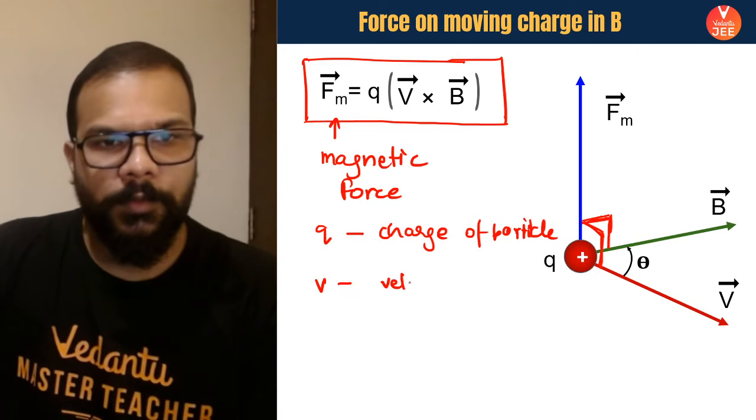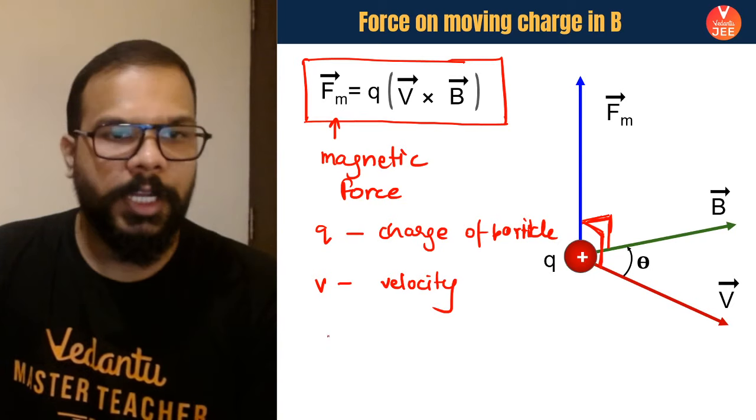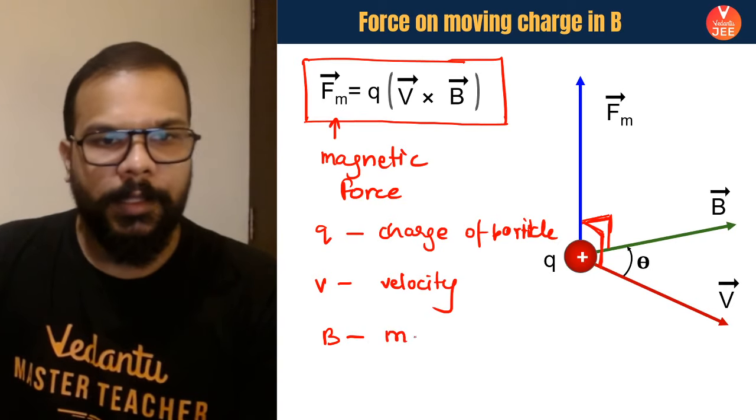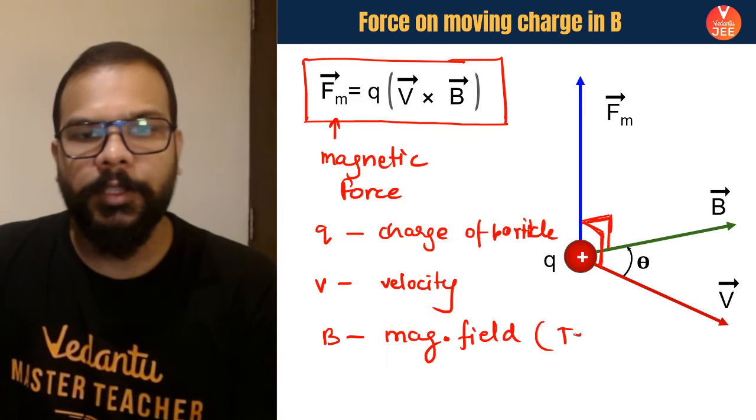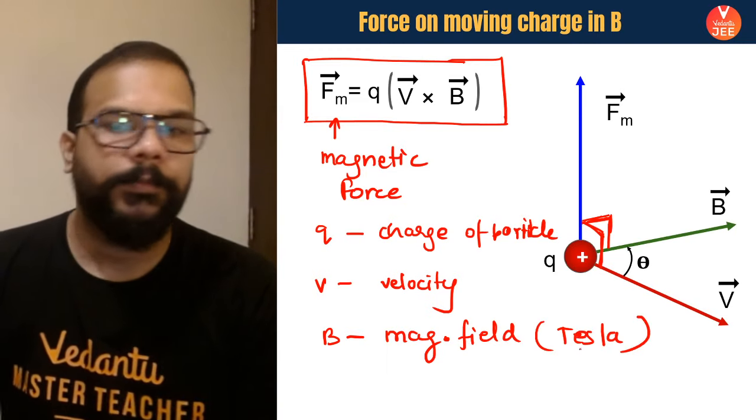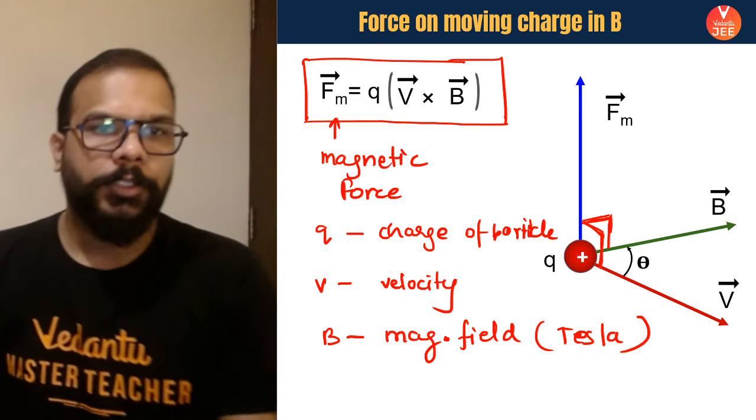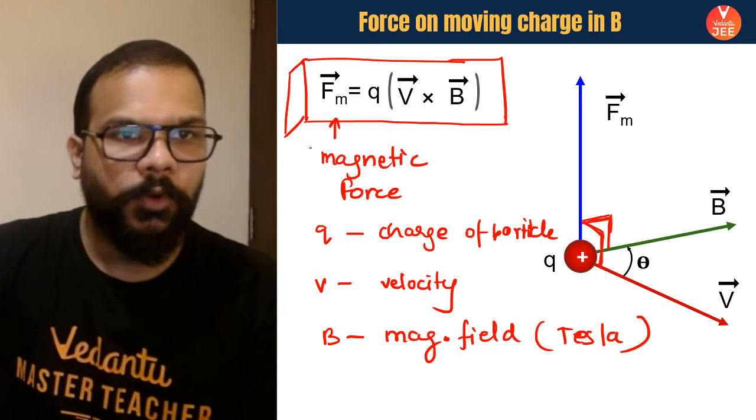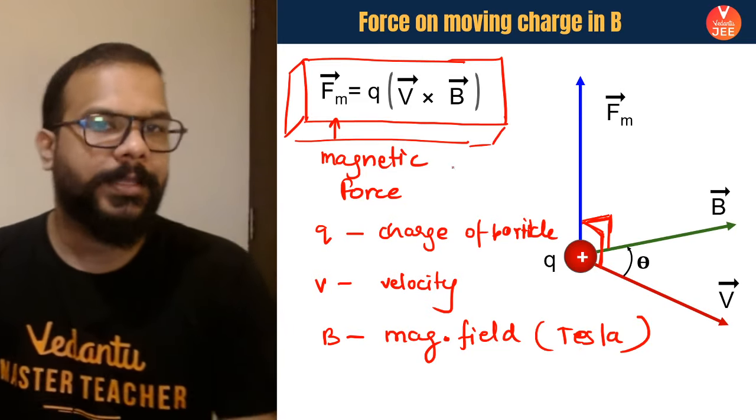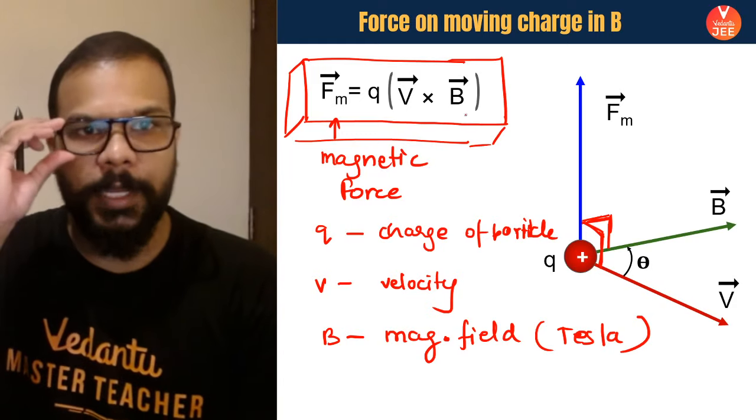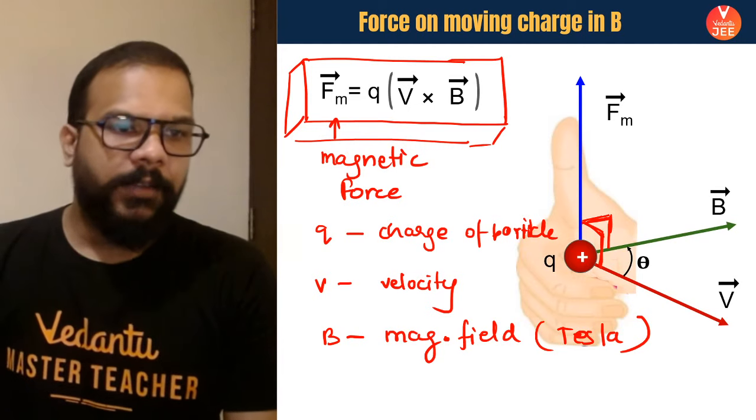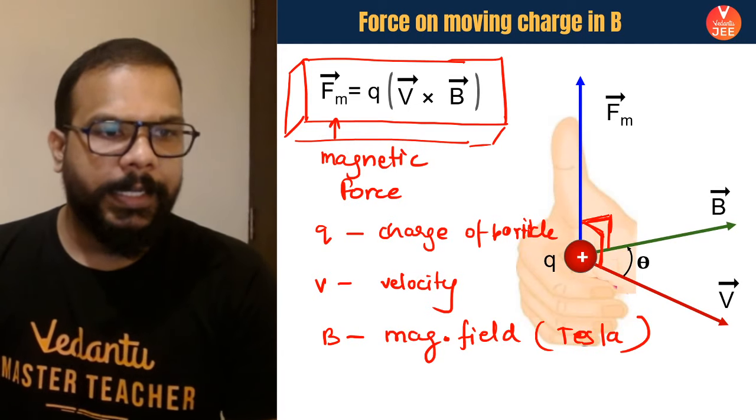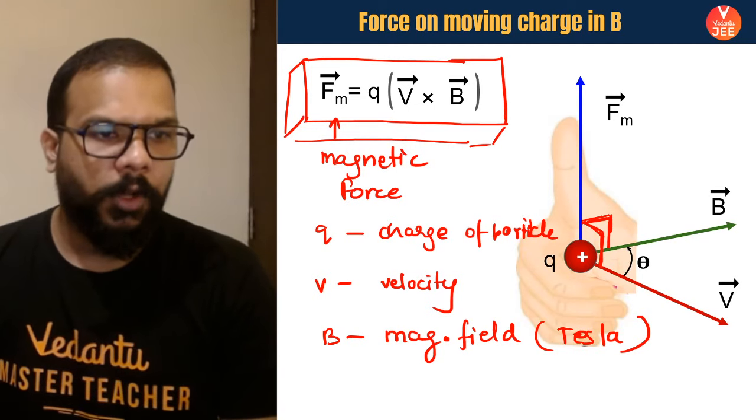V is the velocity of the charged particle, and B is the external magnetic field. The units are called Tesla. So guys, the formula for the force which is experienced by a charged particle is given by QV cross B. Now, if we are interested in finding the direction, as I have already said, it is the result of a cross product.